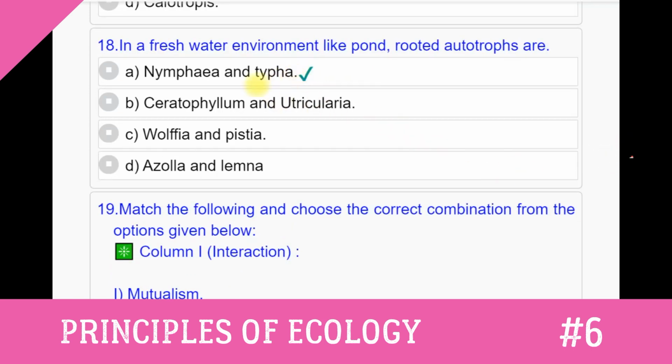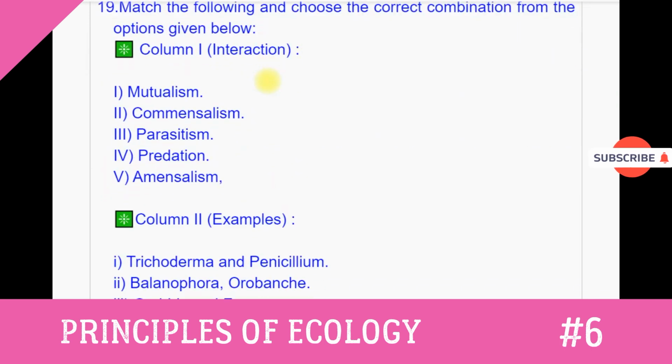Question number 18. In a freshwater environment like a pond, rooted autotrophs are: Option A. Nymphaea and Typha. Option B. Ceratophyllum and Utricularia. Option C. Wolffia and Pistia. Option D. Azolla and Lemna. Answer to this question number 18 is option A. Nymphaea and Typha.